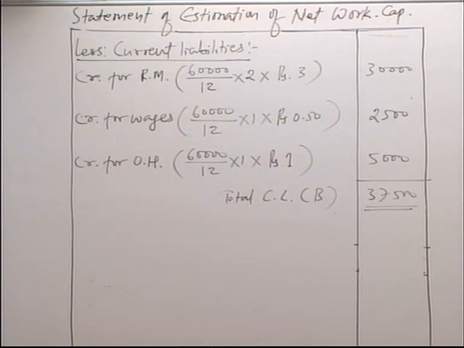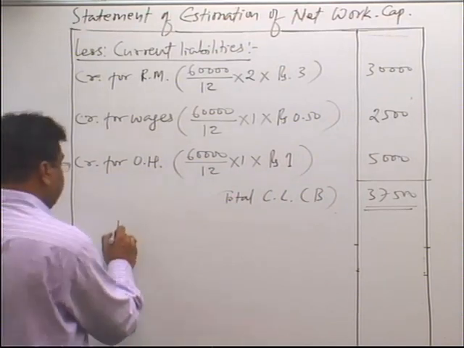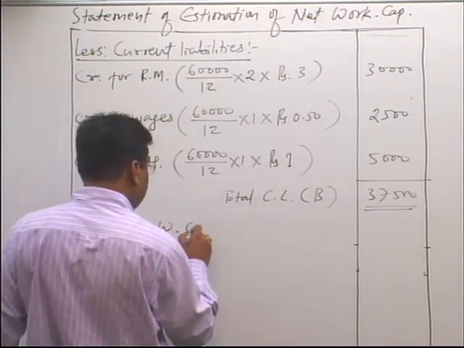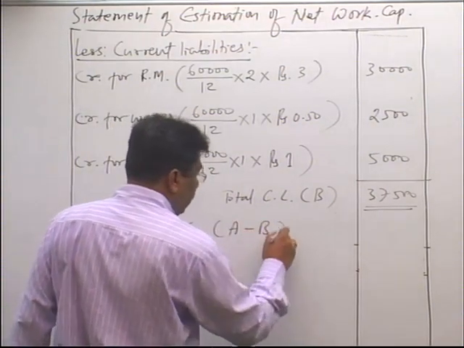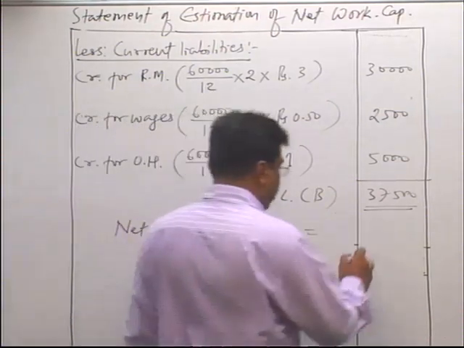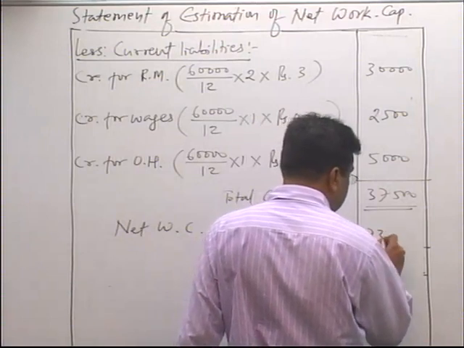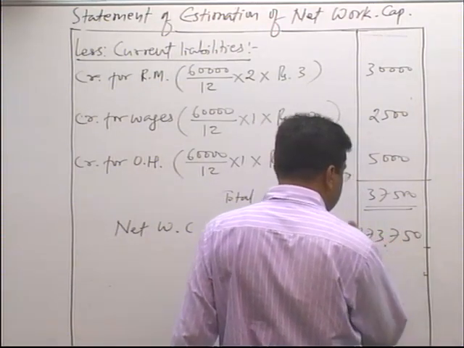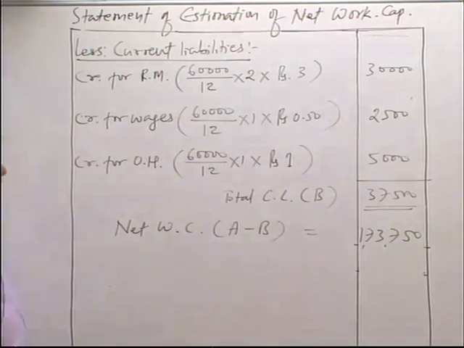And hence net working capital, A minus B is equal to 1,73,750. Students are requested to write down the answer.